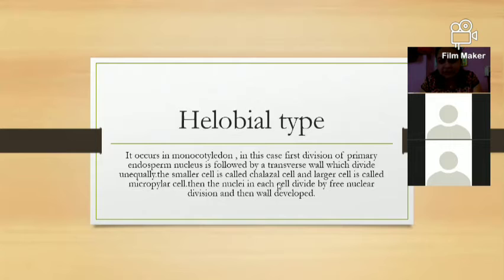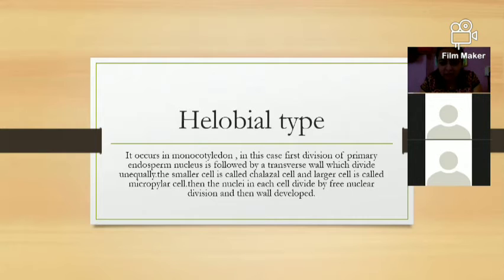divides by free nuclear division, and cell wall division takes place in the beginning, developing only monocotyledon seeds. So this is the halobial type of endosperm division, specially for monocotyledons. Because there is one cotyledon, the seed and fruit are not developed separately, only the seed is developed. So here we want only the seed and the seed wall, that is the cell wall of that seed.